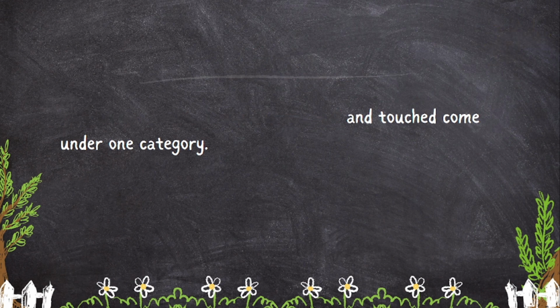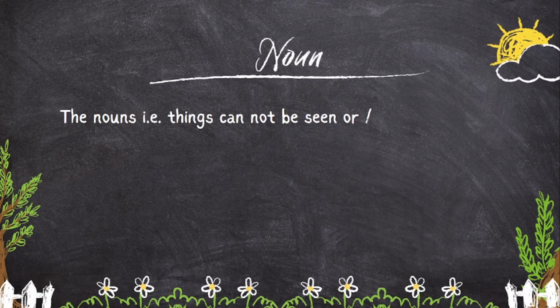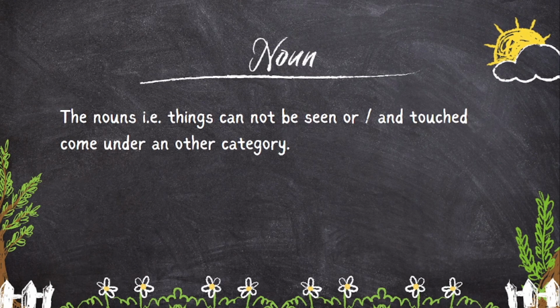The second category. If you cannot touch or see, it comes under second category. For example, pain. It cannot be seen, it cannot be touched, but it can be felt or thought of. So it comes under second category. Honesty.